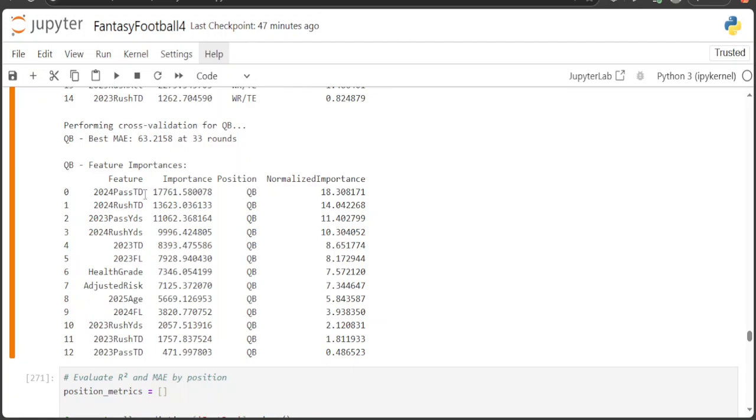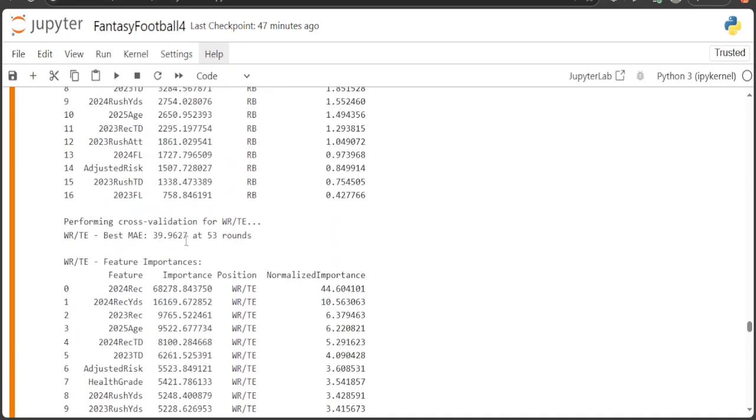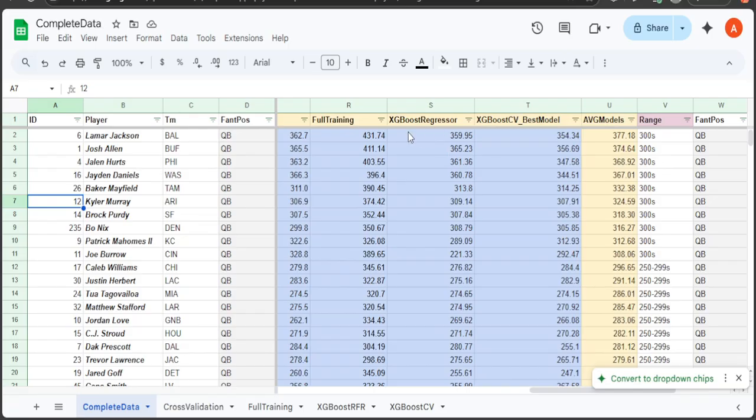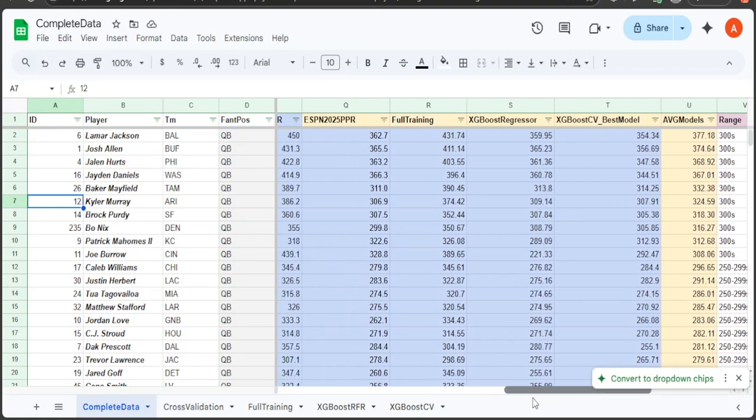So these feature importances are being included in this spreadsheet for the XGBoost regressor, XGBoost cross validation best model. So the projected roll results were not included. And also what I did here was I just did the ESPN model, our full training model. So I did these 4 models, and then I averaged them out right here.